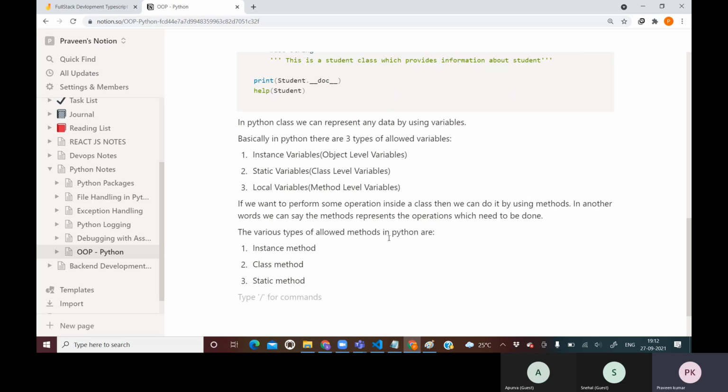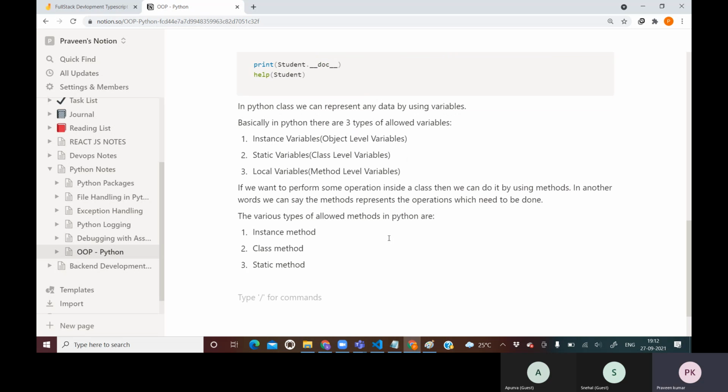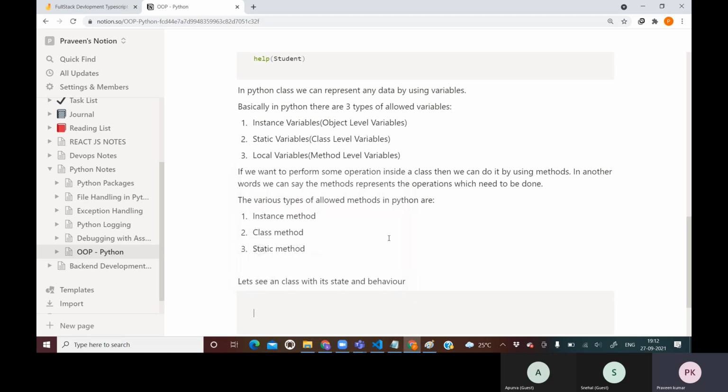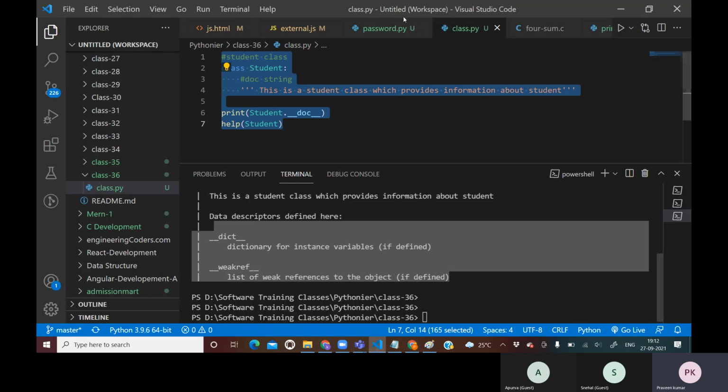Now let's create an example with the state and behavior of a class. The state of a class is represented by its variables, and the behavior of a class is represented by its methods. So let's see the example. I will go into VS Code.